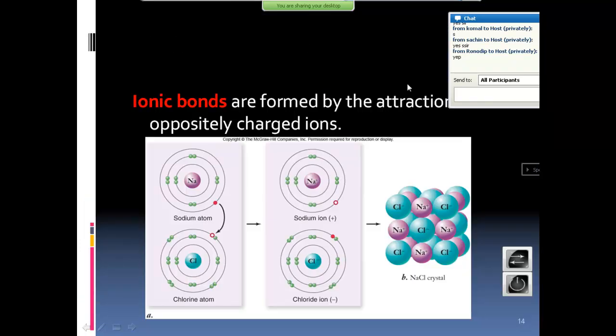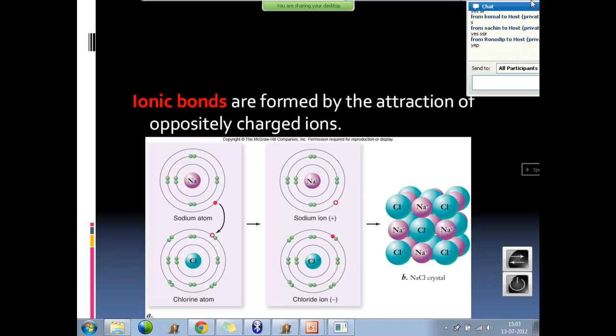Ionic bonds are very simple bonds formed by the attraction of oppositely charged ions. Na became Na plus and Cl became Cl minus. Now if one is plus and one is minus, the attraction between them forms an ionic bond. These ionic bonds form a crystalline structure, and they are formed between salts.